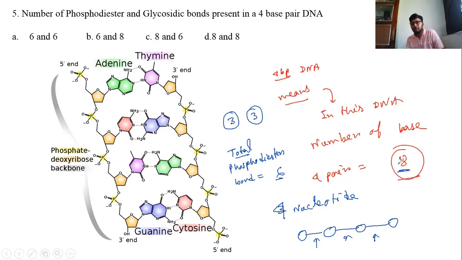Here the number of nitrogen bases is 8, so the number of glycosidic bonds is also 8: 1, 2, 3, 4, 5, 6, 7, 8. So the answer for phosphodiester bond and glycosidic bond is 6 and 8. I hope you understand.